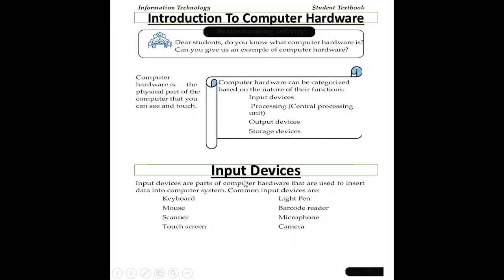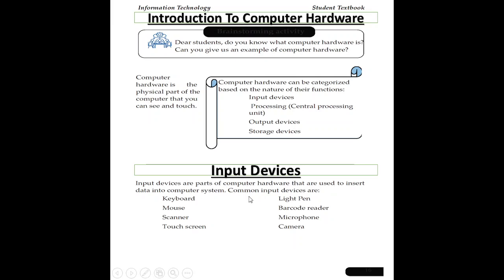The first is input devices. From the computer hardware category, input devices are parts of computer hardware that are used to insert data into a computer system. We have a computer system. Under a computer system, the first component is computer hardware. The other is computer software. They work together.